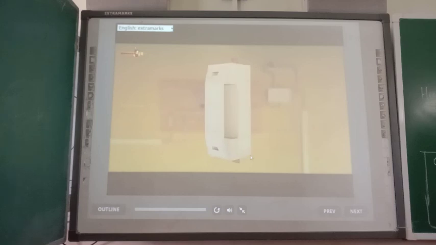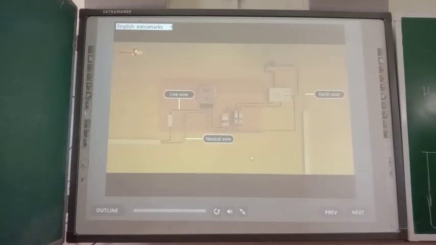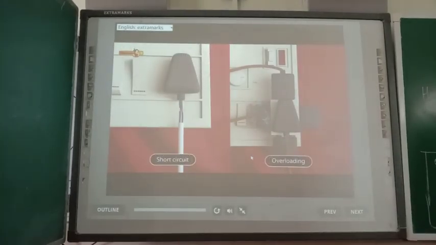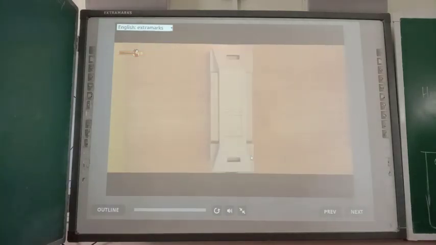The electric fuse is always connected to the live wire in series with an appliance or a group of appliances. If the current through the appliance or the group of appliances exceeds the safe limit due to short circuit or overloading, then the heat generated in the fuse wire instantly melts it. This breaks the circuit and saves the appliances from getting damaged.